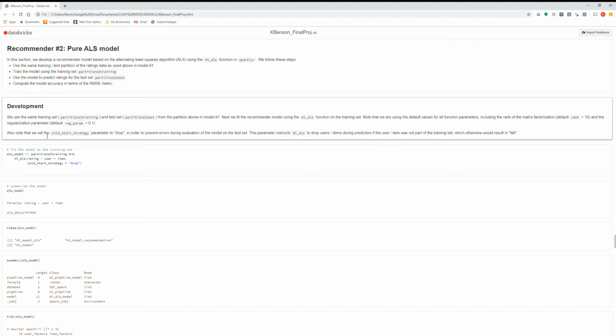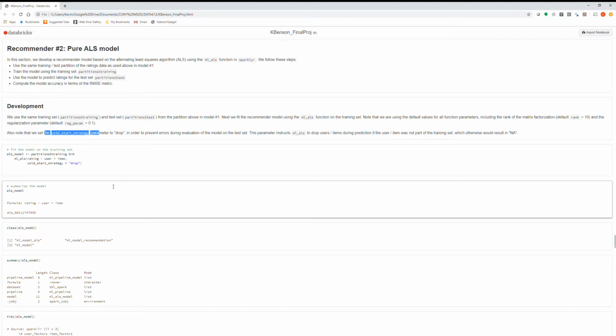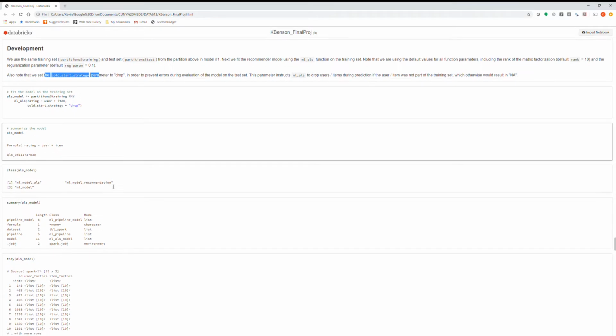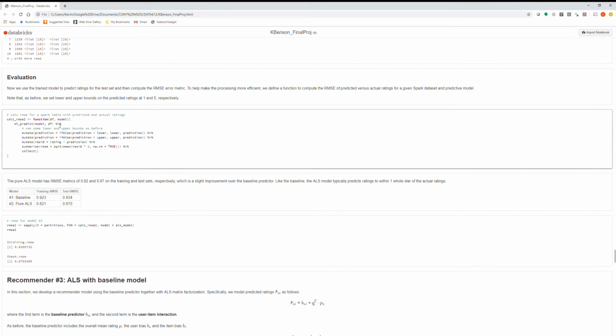One other thing worth mentioning was that the cold start strategy parameter, I had to set that to drop. What that does is it basically instructs the model during prediction to ignore any users or items that were not included in the training set. Otherwise, the model would predict NA, and the NAs will end up causing problems for the root mean squared error number. So with that, I'll just move to the evaluation.